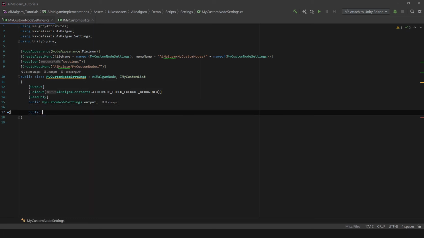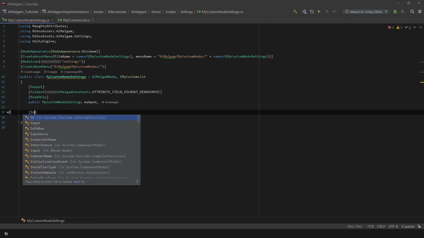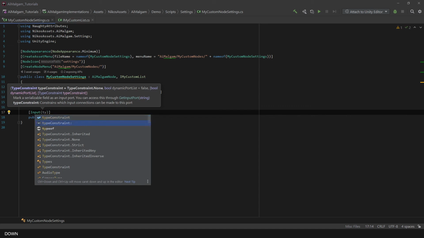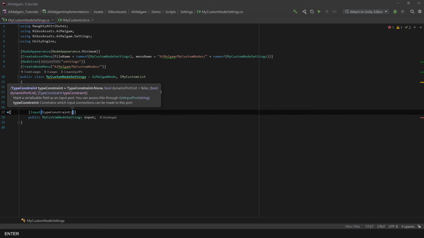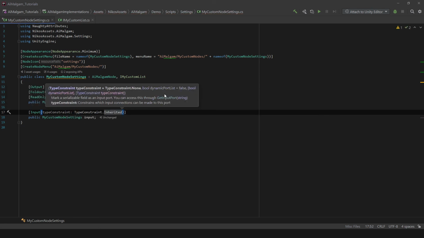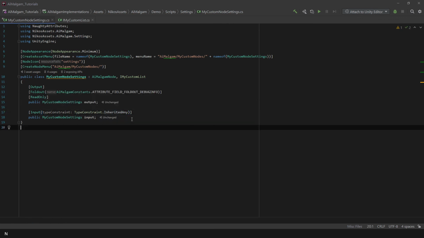To add a simple input port for a single field, the type must in the end have the AiMalgam node as a root ancestor, and you need to add the input port attribute for this field. You can also define the connection constraints. Generally, it is recommended to define the inherited any constraint, so you can connect to node settings that either derive from this class or are an ancestor of this class, or rather from the type you want to connect to. In this case, it is this class.